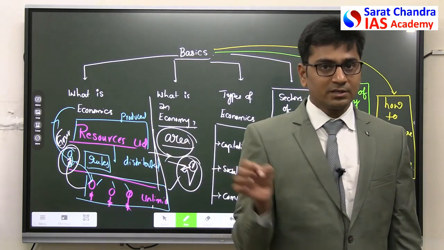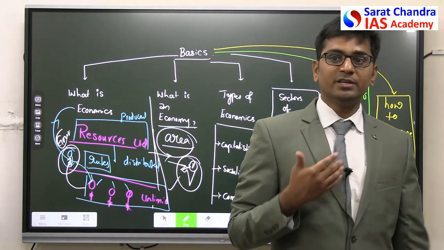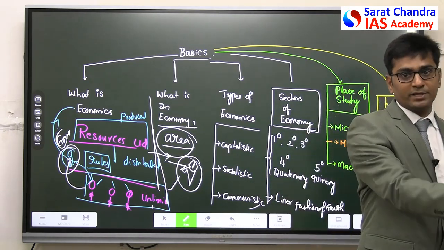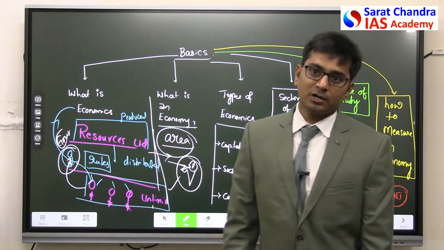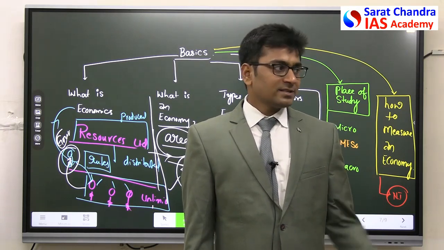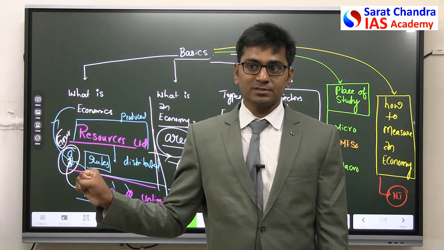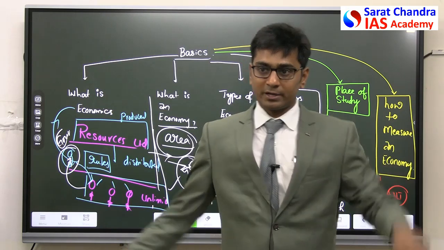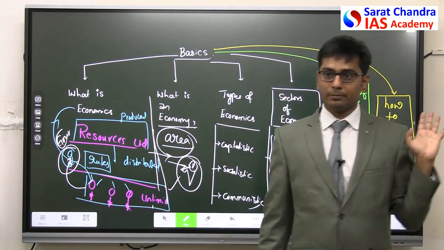Now, whatever the profits that the capitalists are getting, I give them the salaries, I take the major portion of that profit. Because of this, for the work that is done by the workers, I am taking the major share. This was not liked by Karl Marx. And Karl Marx said that, look, as the government is very silent, these people have captured the production of goods and services, and they are controlling everything by giving very little to the workers who are working in their factories. This is called exploitation of the worker by the owner.